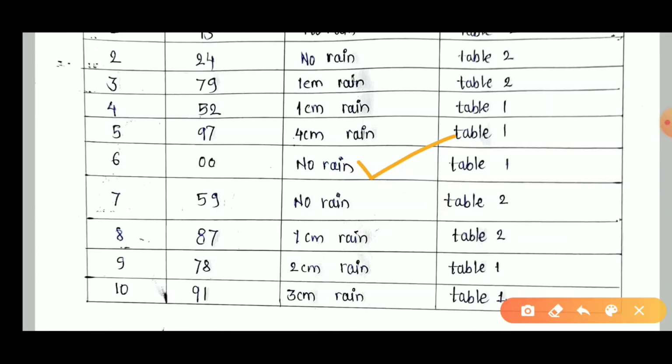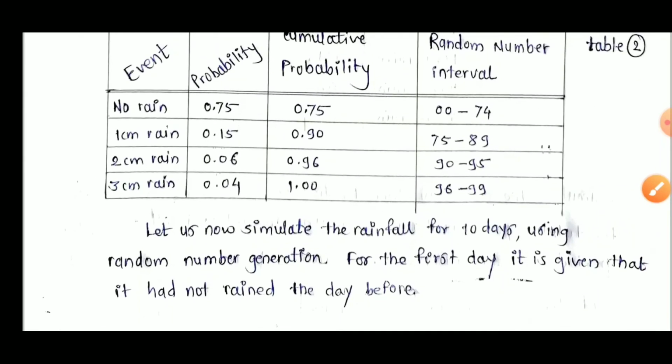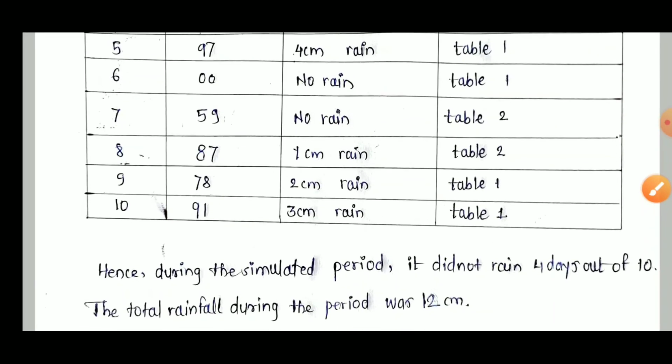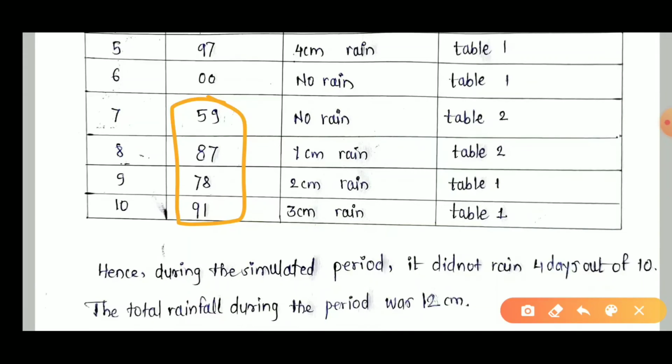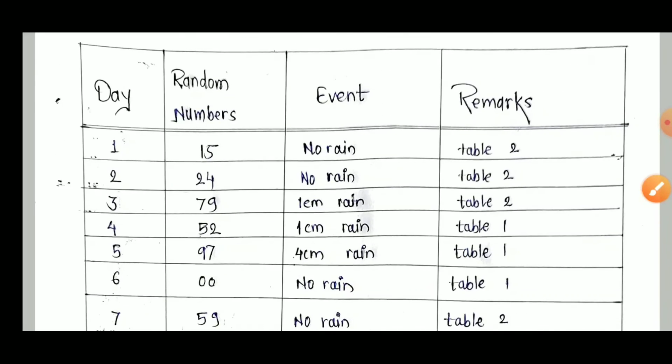Now for the next day, the seventh day, I compulsorily refer to table number 2 because the previous day was no rain, and I generate the random number 59. 59 comes under 0 to 74, and that event is no rain. Similarly the remaining numbers are generated by me, and according to the past days' data I choose table number 2, table number 1, table number 1, and now finally I get the total events of these